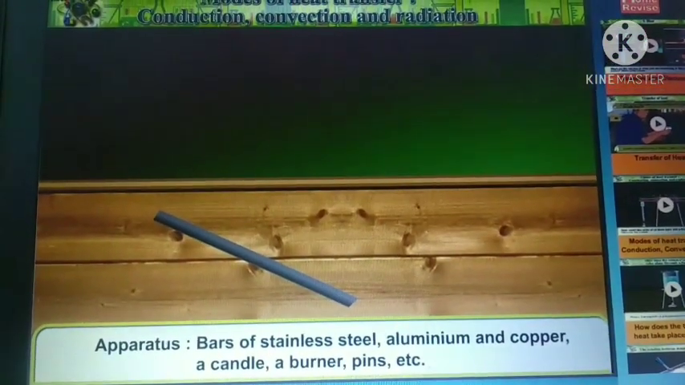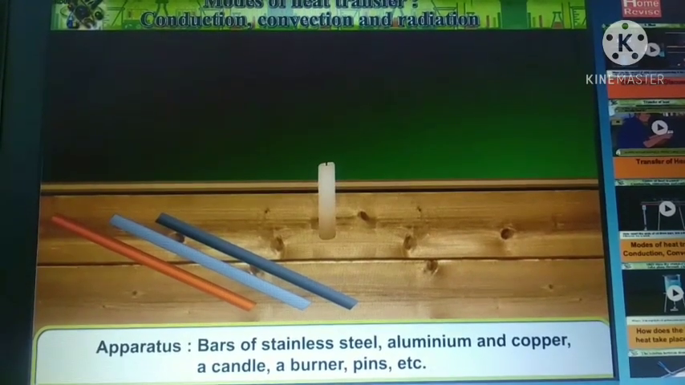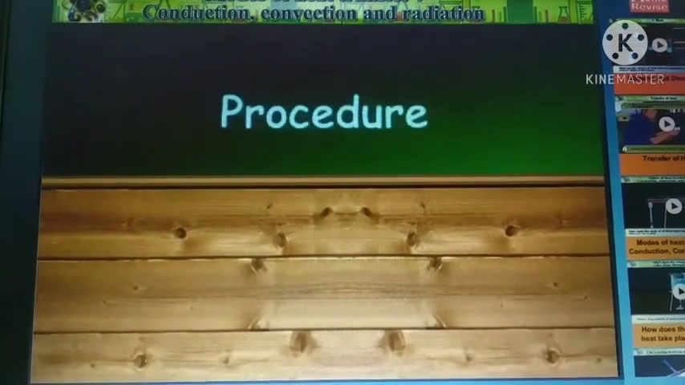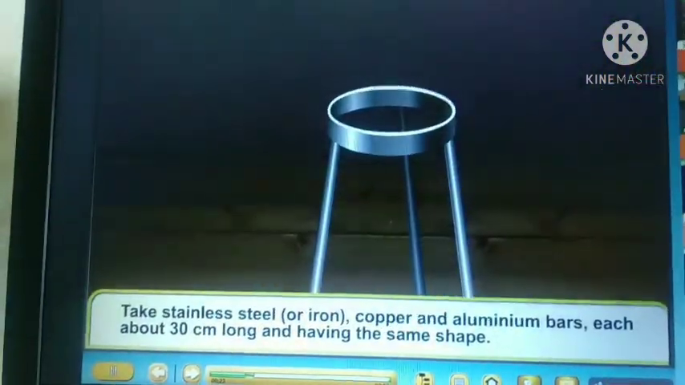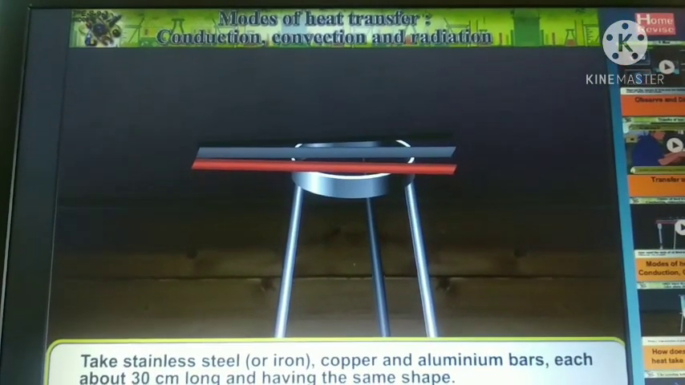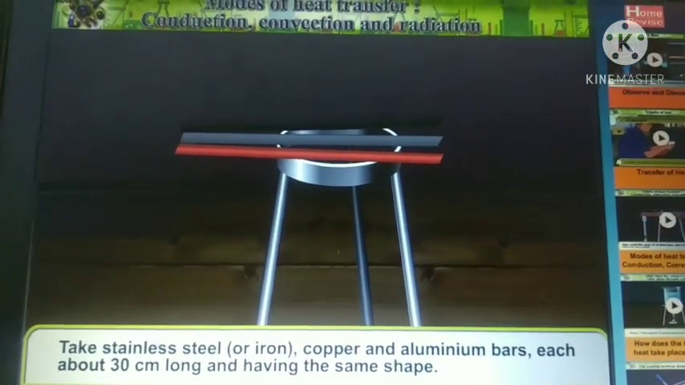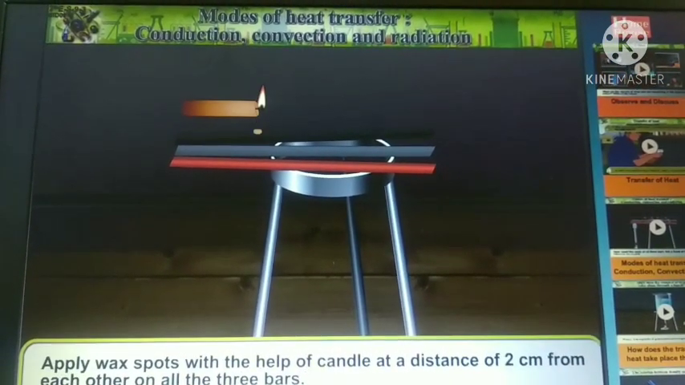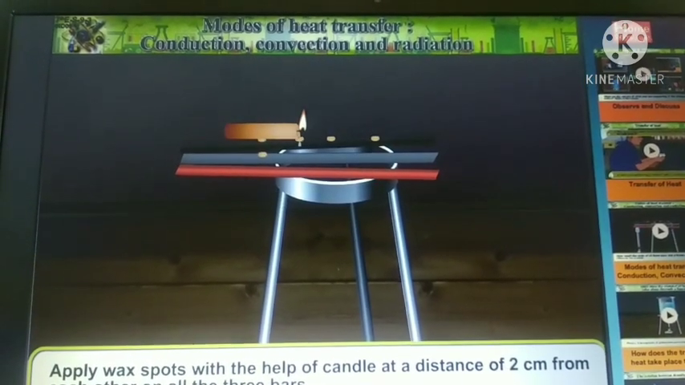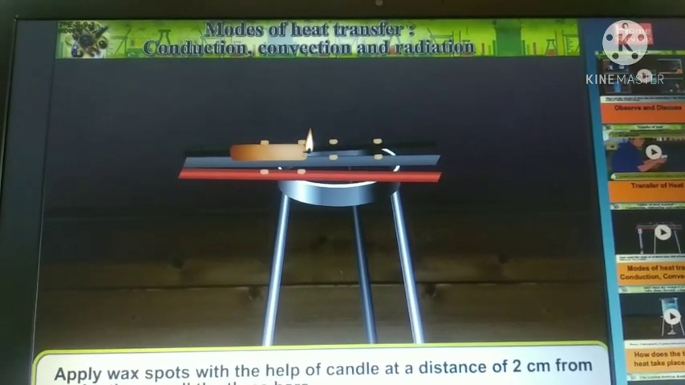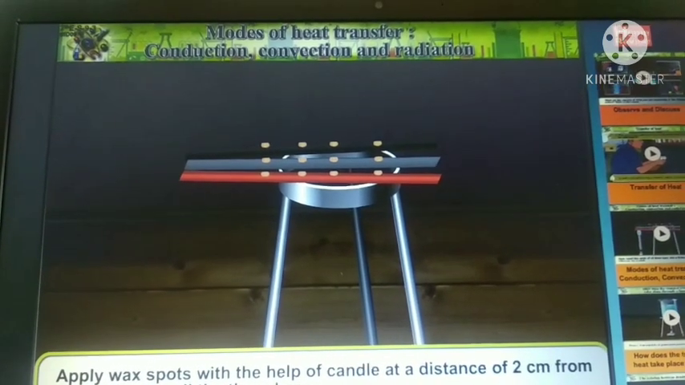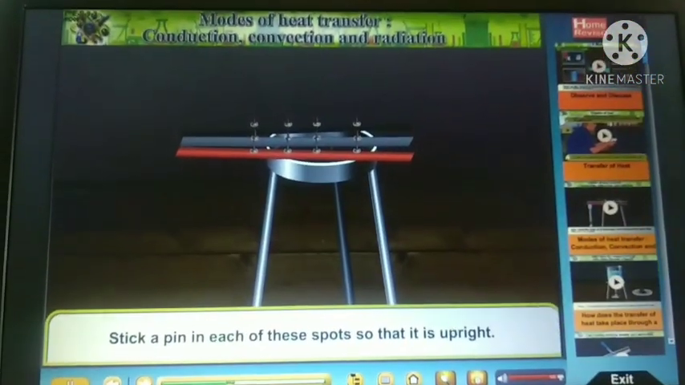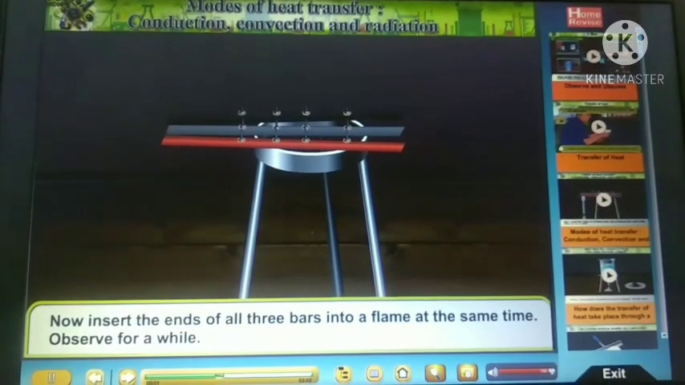Apparatus: bars of stainless steel, aluminium and copper, a candle, a burner, pins, etc. These are the apparatus. Now the procedure. Take stainless steel or iron, copper and aluminium bars, each about 30 cm long and having the same shape. Apply wax spots with the help of a candle at a distance of 2 cm from each other on all three bars. Stick a pin in each of these spots so that it is upright.